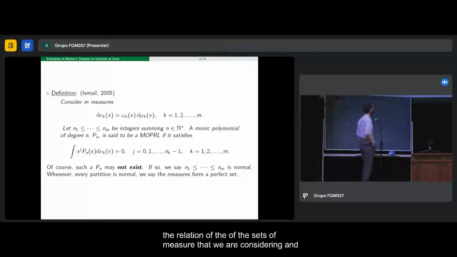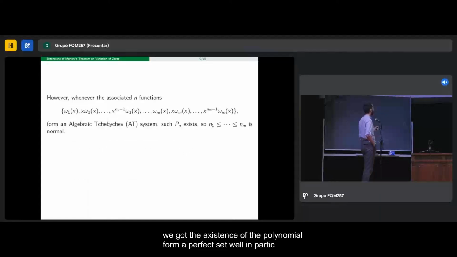And well, this is some notation. We say if this polynomial exists, then the partition is said to be normal. And if we fix a set of measures, and for every partition we get the existence of the polynomial, we say that the set of measures forms a perfect set. In particular, there's this condition here that ensures that a partition is normal and is related to the weights that construct the measures.